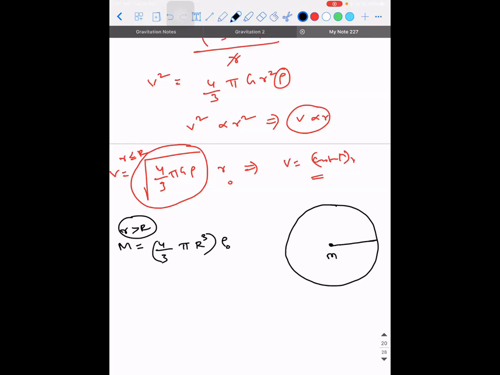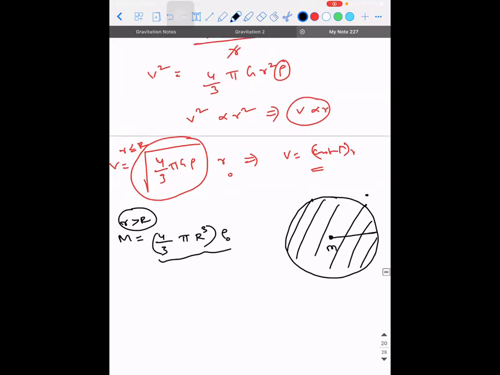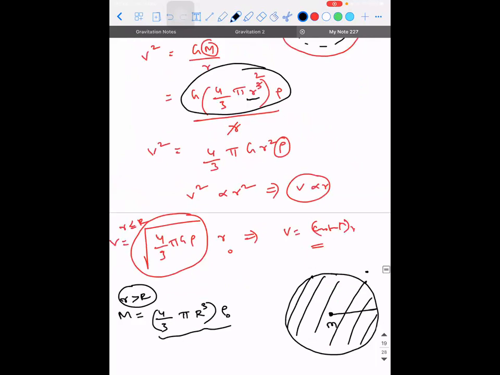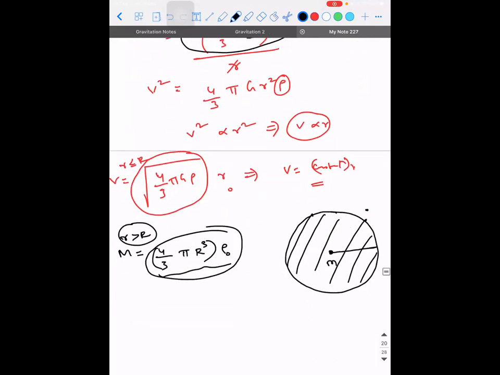They are only saying that here outside there is no density that is found, but inside there is still density that is existing, no? So this whole mass can be treated as if it is concentrated at the center, which is going to be a constant value. Are you guys able to understand what is the difference between this one and this one? Is there anyone who is not able to understand? You want me to repeat it?